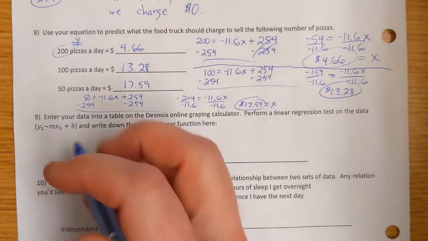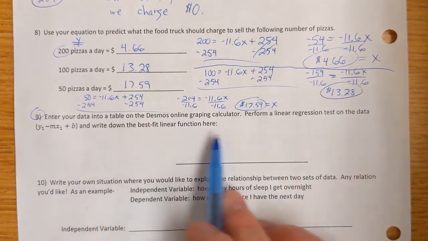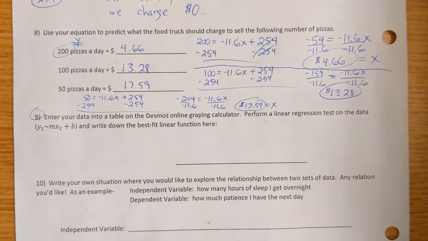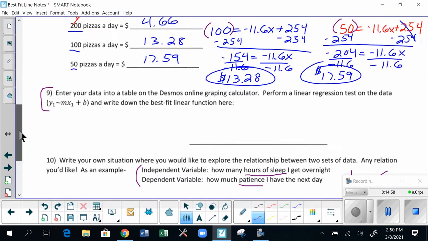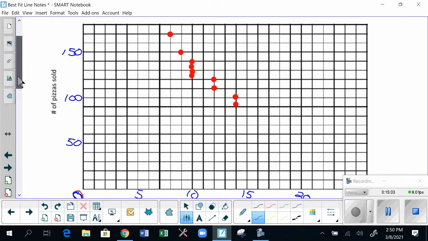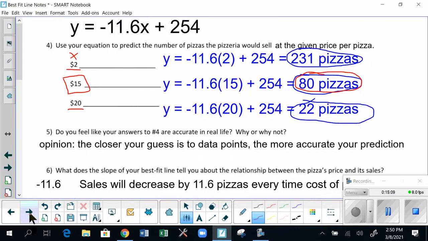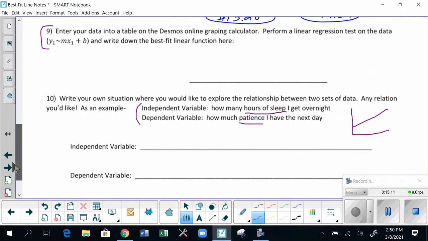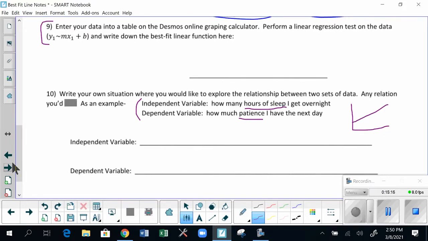So for number 9, we're going to switch gears. We're going to get on to Desmos. I'm going to show you on Desmos how to get a more scientific answer for your best fit line. Number 9. So the method we used to come up with our prediction equation here wasn't too scientific. We came up with our prediction equation, our best fit line, really just using visual estimation. But here in question 9, it wants us to do it a little bit more scientifically using Desmos. So here's exactly what we're going to do.